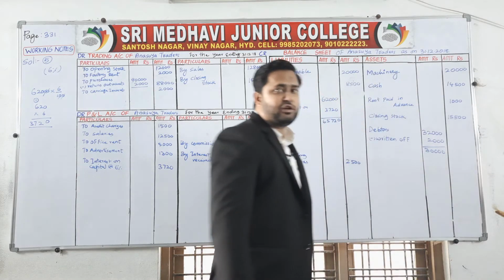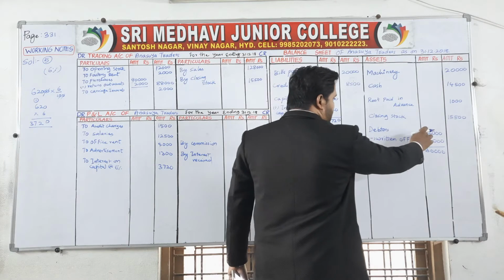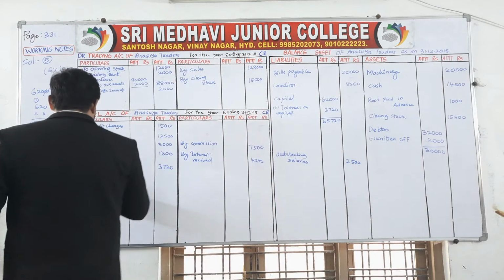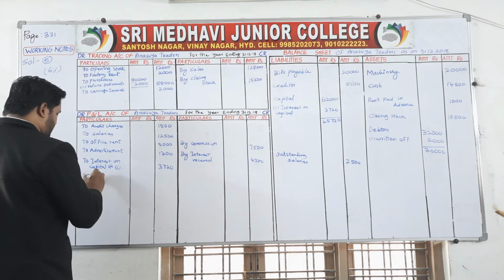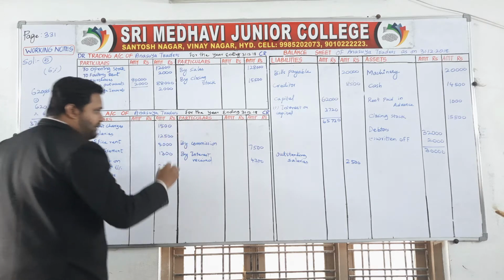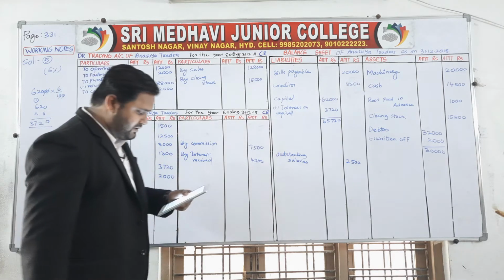Why am I writing 30,000 in the inner column? Because we are having one more adjustment on it. First we have to finish this. Debtors 32,000, write off, or you can say return of 2,000 rupees. Write here to bad debts, how much? 2,000. Now go for the other adjustment.